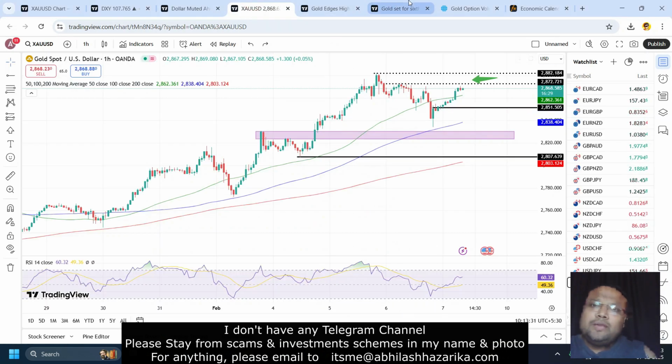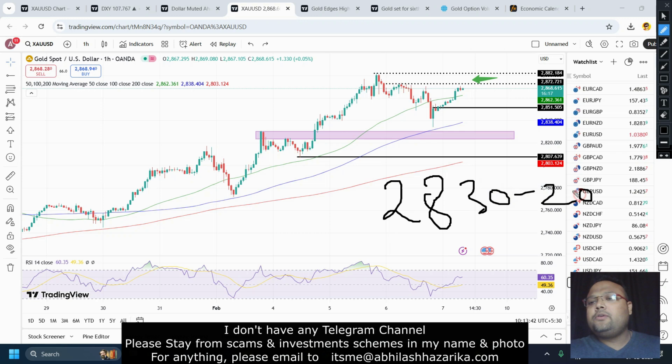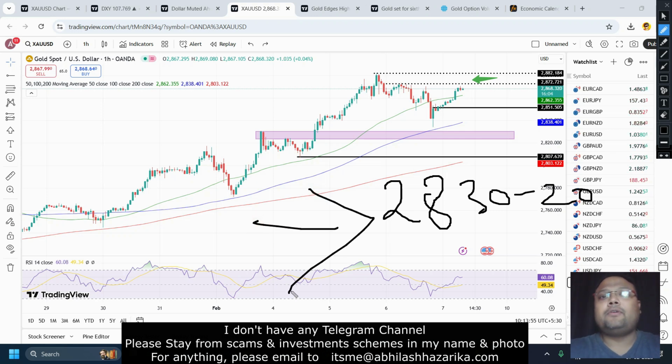So before the NFP, if the market drops, then we can look for support around two levels, for example, 2830 or 2820. Remember the level that we discussed a couple of times? Yes, this support is still very much valid. Before NFP, if the market drops, we can look for support around this area. After NFP, for example, if the dollar starts flying and gold starts dropping, this level will not work. But before NFP, we can expect a good bounce.